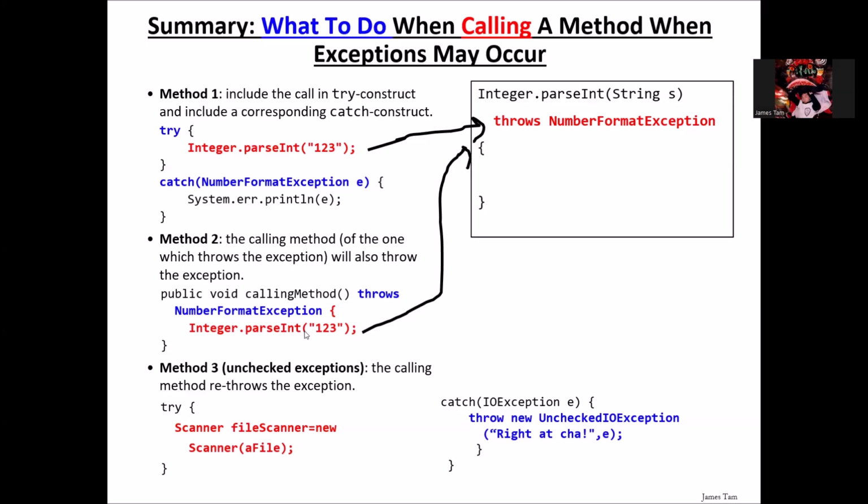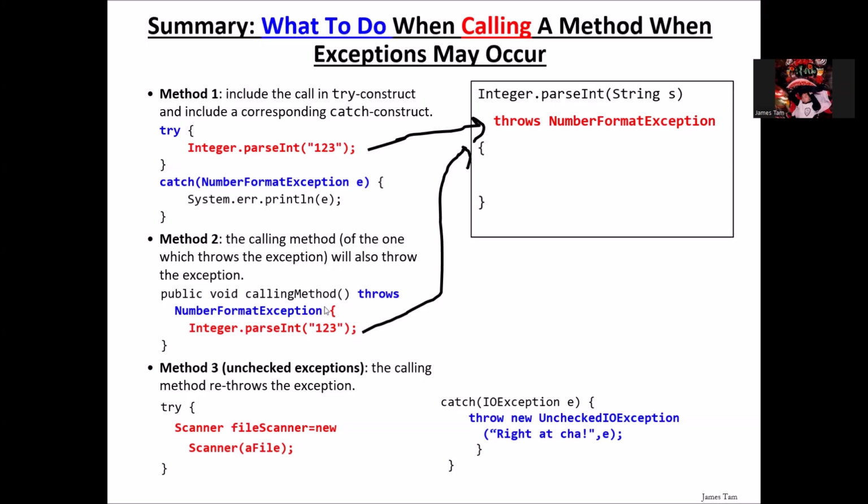Method 2, what we can also do is say we're going to call parseInt. ParseInt again still can throw that NumberFormatException. If we can't handle it here, where the calling method can't handle it, then this is the way of handling it. We handle it by having a catch block one way.